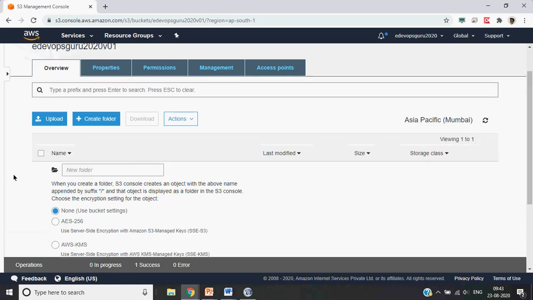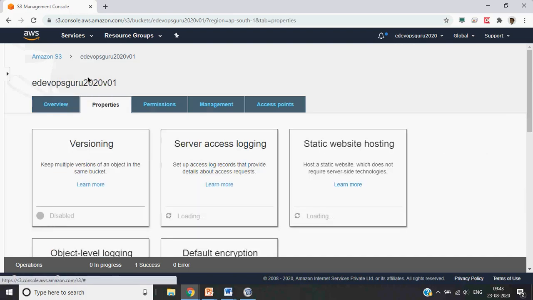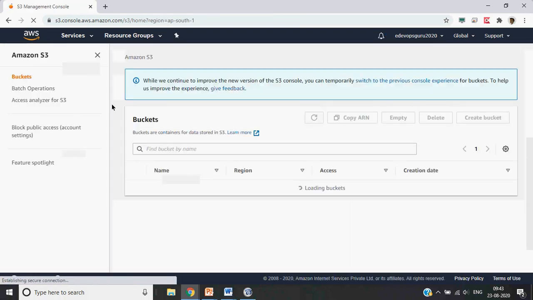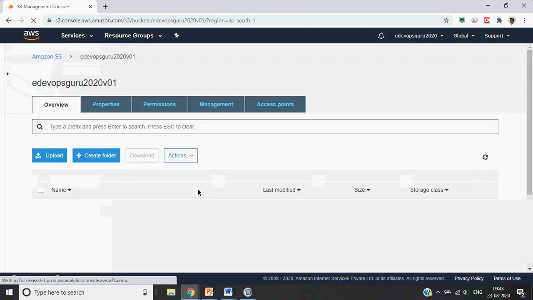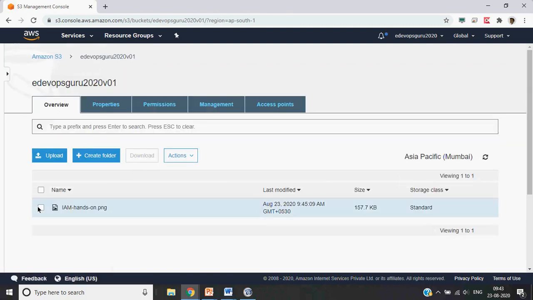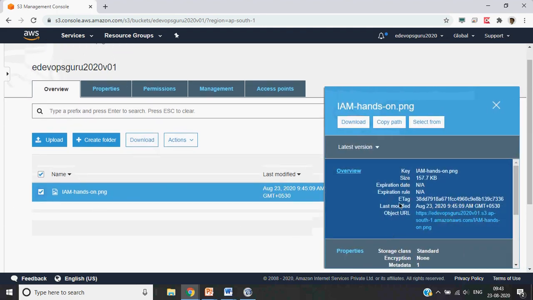This is our bucket, and this is the file. Here are the different properties. The key is whatever name you give, AWS will take it as the key itself.